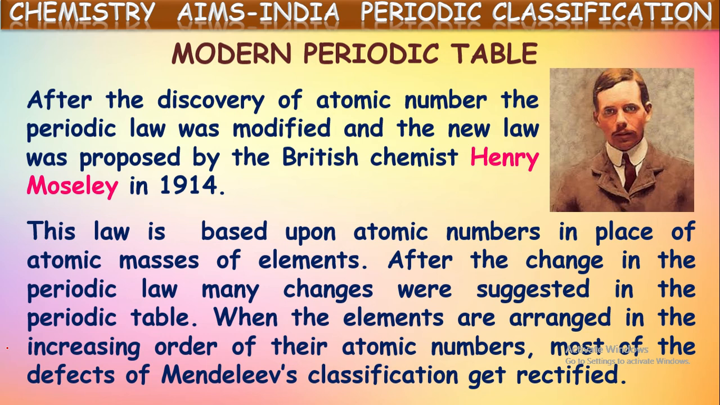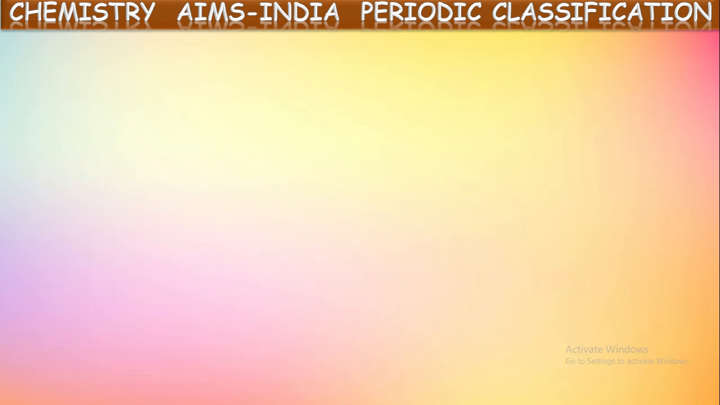So there will be no confusion further, because as the atomic number is single, its position also will be single at a certain place. In this way, most of the drawbacks or defects in Mendeleev's periodic classification were rectified by this modern periodic law by Moseley. Okay.